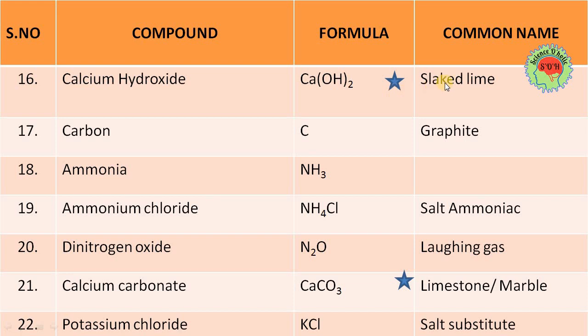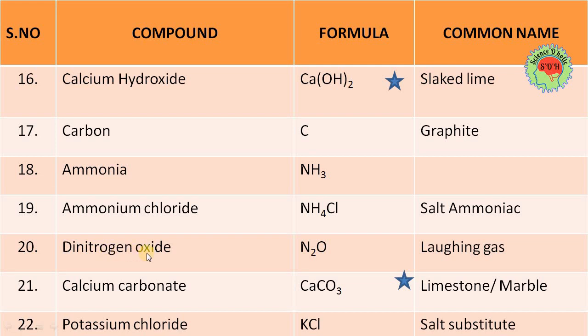And the common name of this calcium hydroxide is slaked lime. It is also very important. So slaked lime is calcium hydroxide. Hydrox means OH. 17, that is carbon, and you know that carbon is symbol C and common name is graphite. 18, ammonia and the formula is NH3. 19, ammonium chloride, that is NH4Cl and the common name is salt ammoniac. Salt ammoniac is the common name of ammonium chloride, that is NH4Cl.